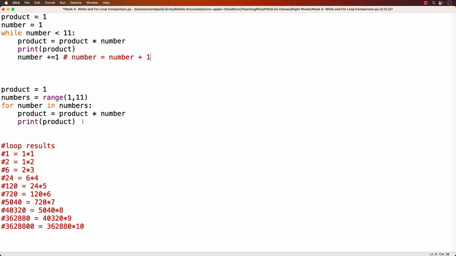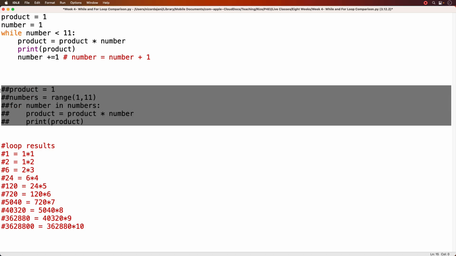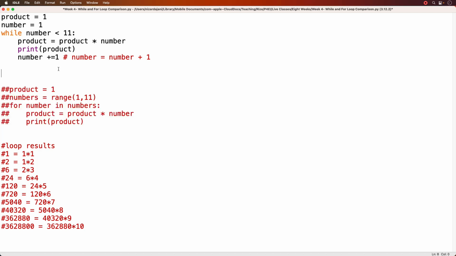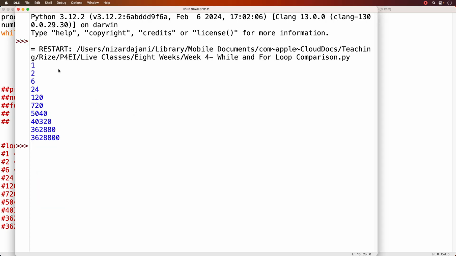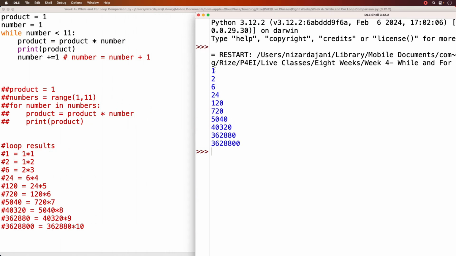So actually, before I talk about the for loop, let's run the while loop. Let me comment this out and see what happens. F5, and there we go. On the first run, I get a 1, and then a 2, and a 6, 24, and so on. But it only ran 11 times. Okay, actually it's 1, 2, 3, 4, 5, 6, 7, 8, 9, 10 times, because we didn't make it to 11 times yet.